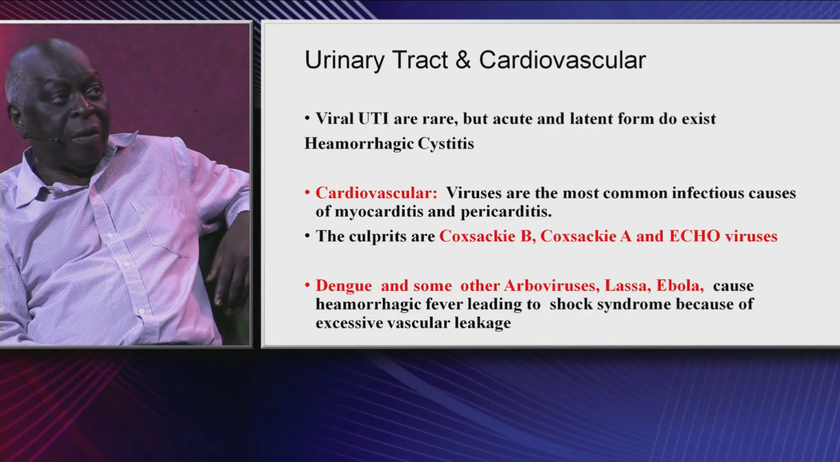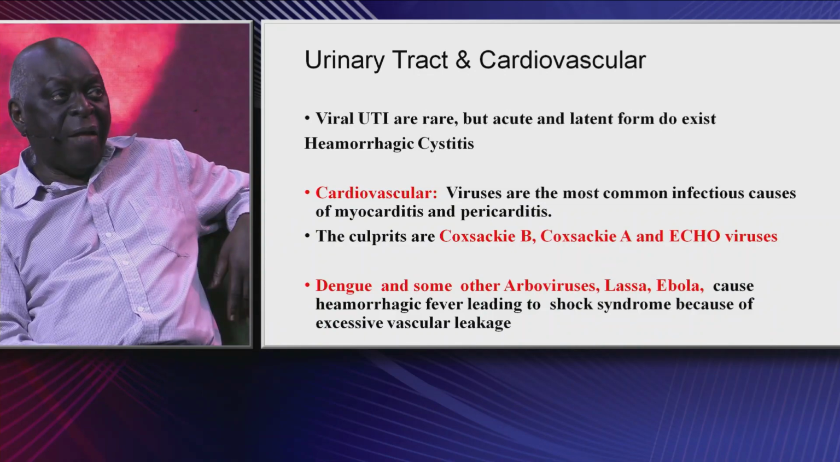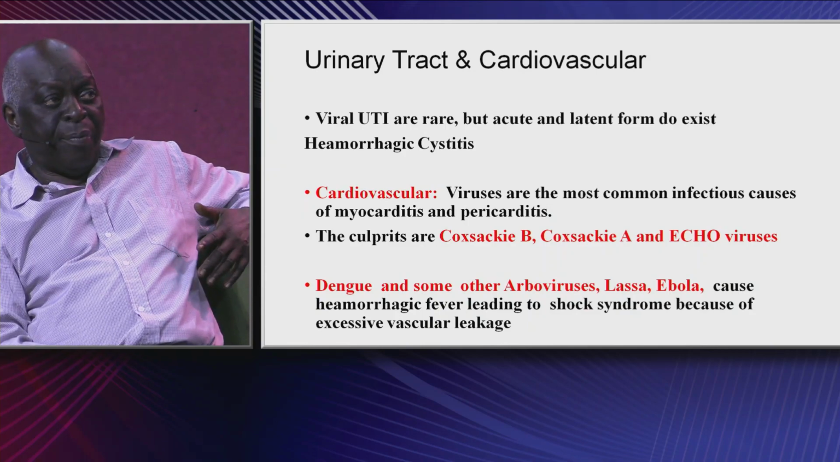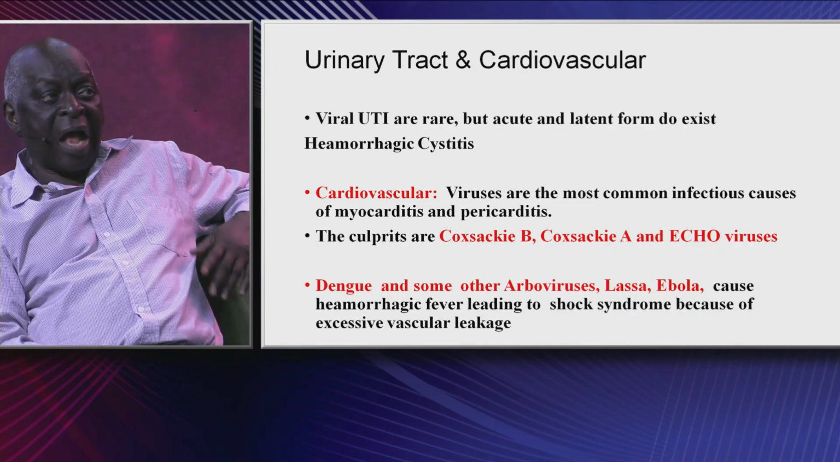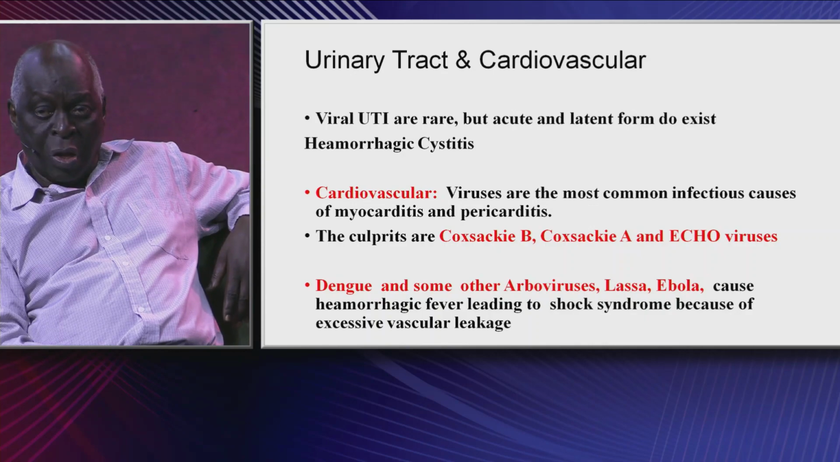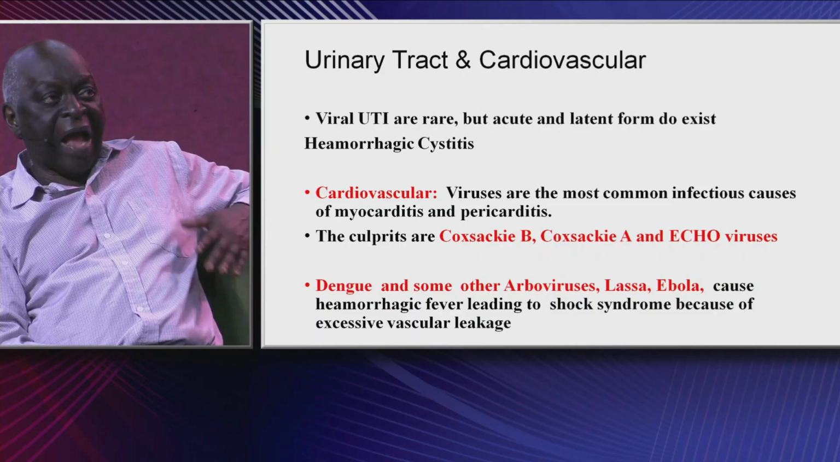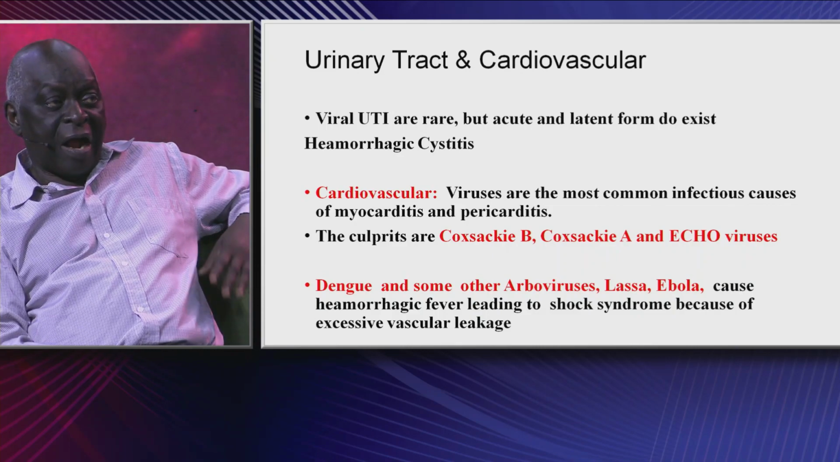Let's see the next category, urinary tract infection. This is not very, very common with viruses, however, hemorrhagic cystitis has been linked to viruses. What is hemorrhagic cystitis? Inflammation of the urine bladder. Also, viruses have been the major infectious causes of myocarditis and pericarditis. What is myocarditis? Myocarditis is the inflammation of the heart muscle, while pericarditis is the inflammation of the heart cover. The culprits here are the Coxsackie B viruses, Coxsackie A viruses, and the ECHO.